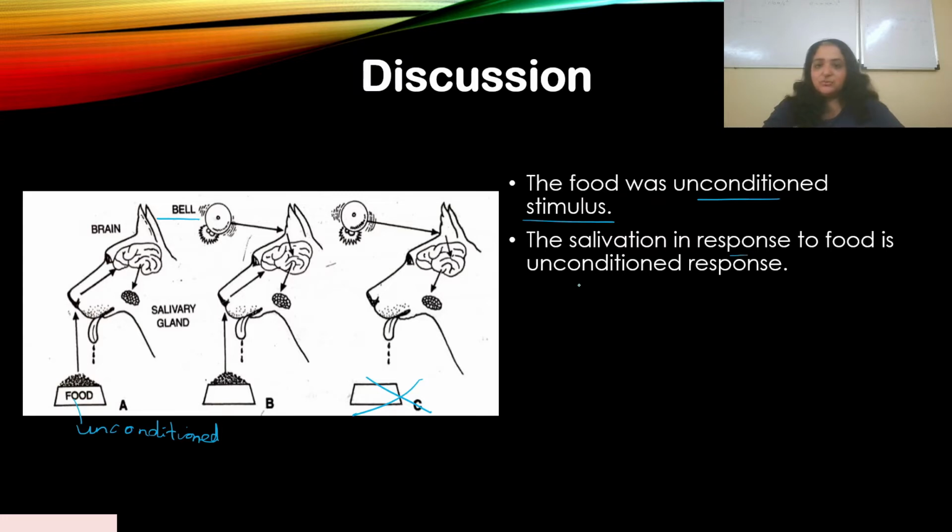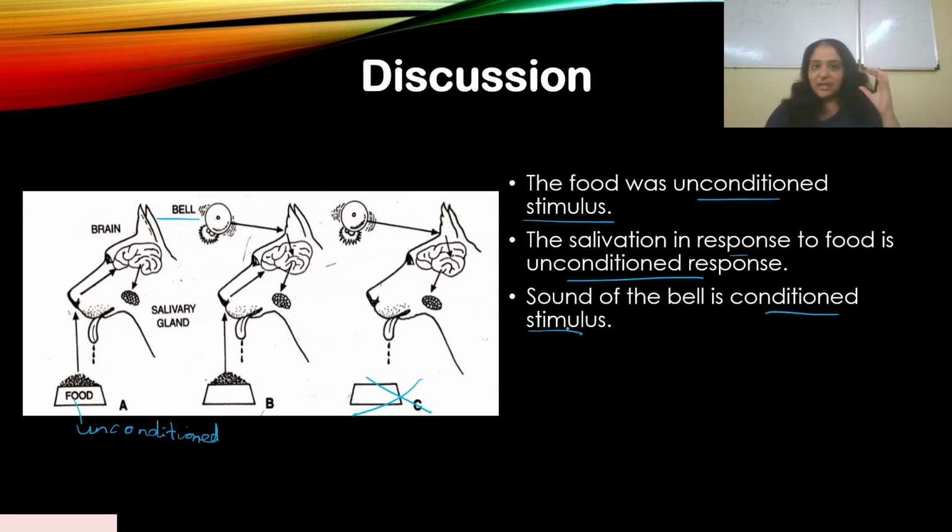Salivation in response to the food is the unconditioned response, right? There is no condition based on it. The salivation was normal. He looked at the dog, looked at the food, and it begins to salivate. The sound of the bell is conditioned now.